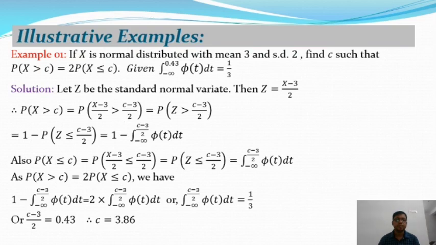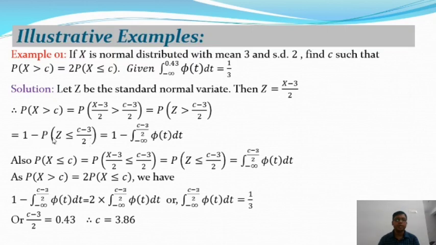And (X minus 3) by 2 is equal to Z. So this reduces to the probability of Z greater than (c minus 3) by 2. From the properties of the probability function, it will give 1 minus the probability of Z less or equal to (c minus 3) by 2.